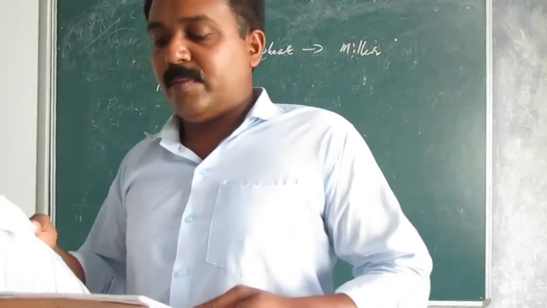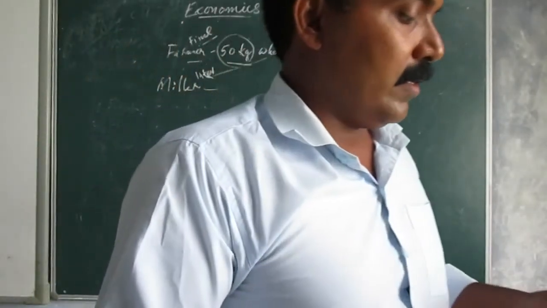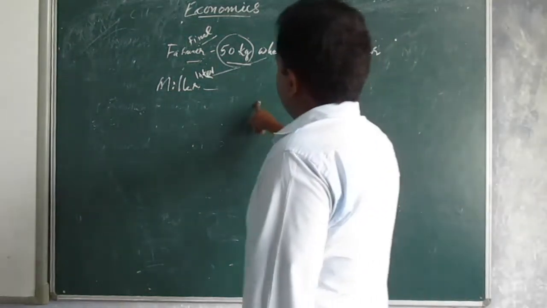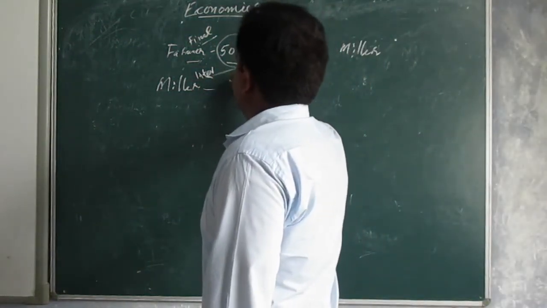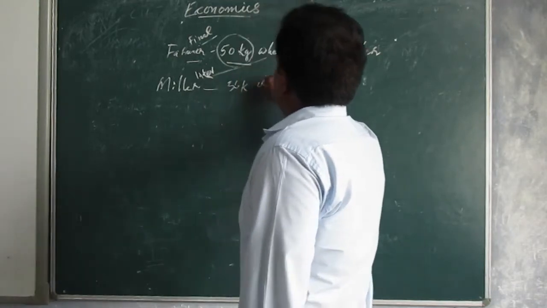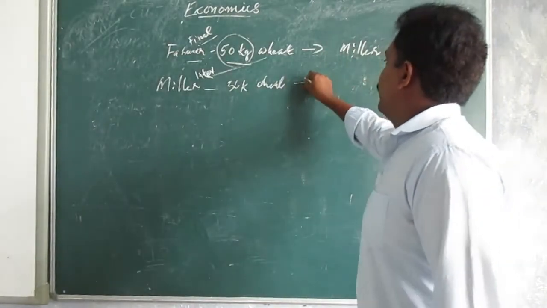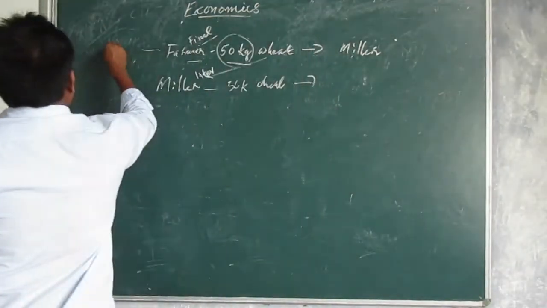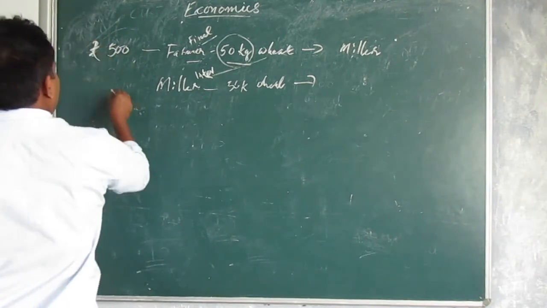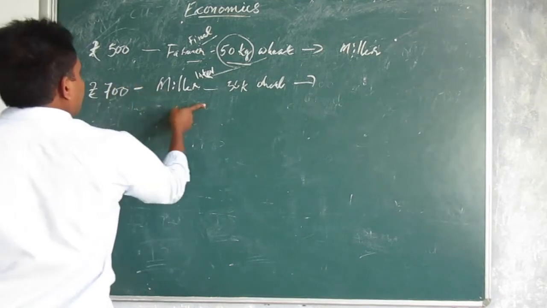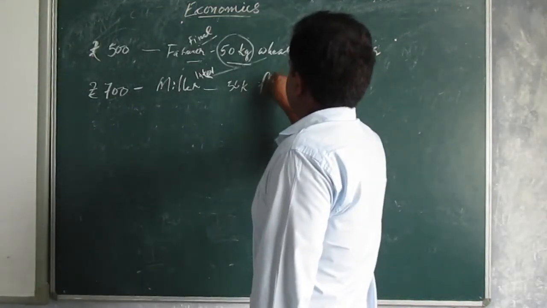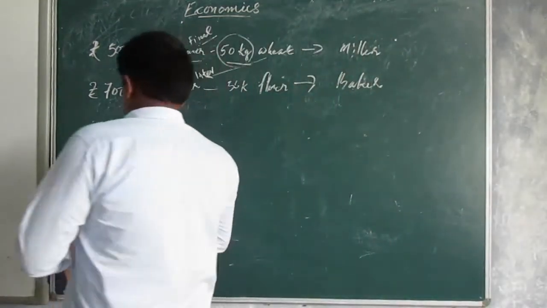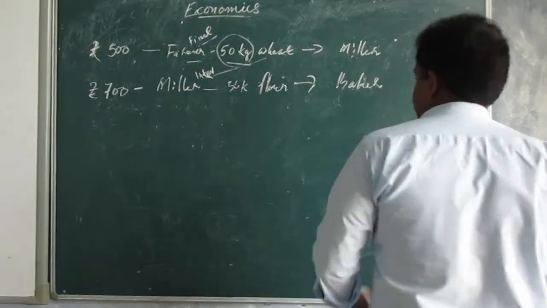The miller converts it into flour and sells it for rupees 700 to the baker. He took the 50 kg of wheat bought for 500 and converts it, and on 700 the miller sells this flour to the baker.